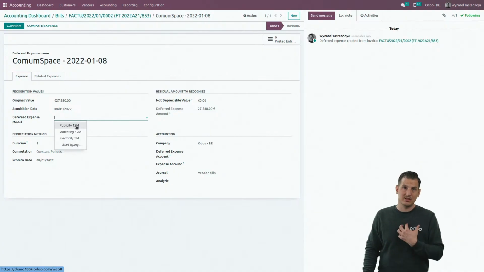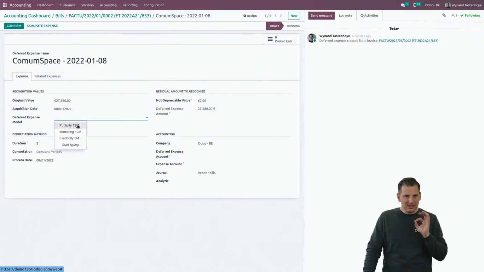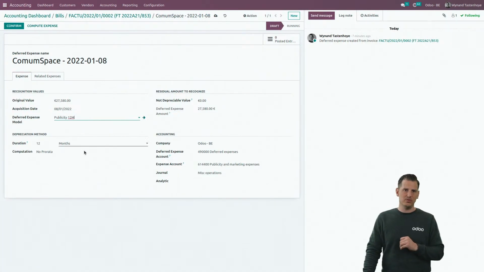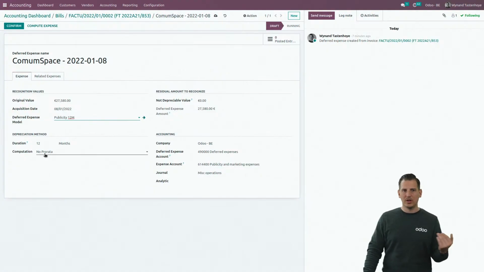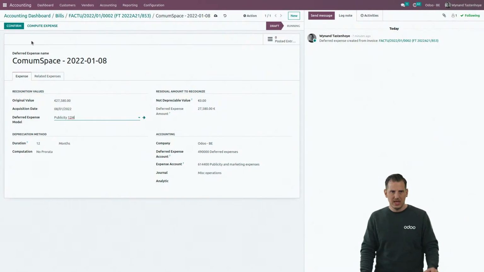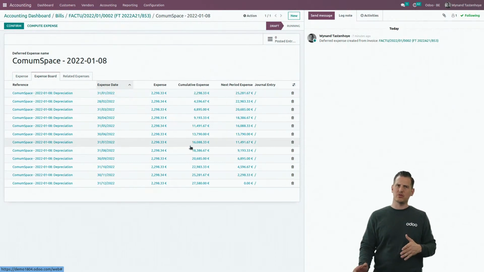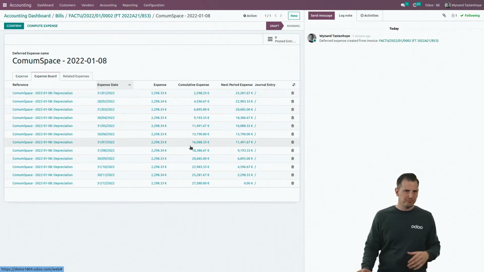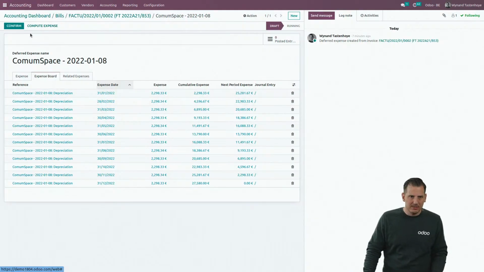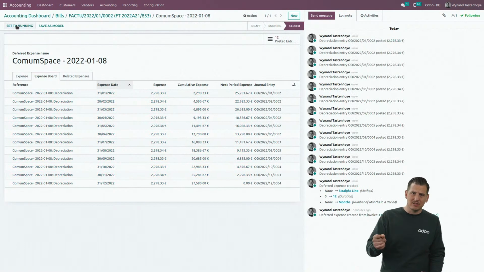For 12 months, I get a bill for 12 months. I just select my model that I created up front, and everything is inherited from the model. So I will create a monthly reversal, 12 monthly reversals on these accounts that are linked to the model. And when I compute the expense, I can see what will be the impact. So I can see that we're going to create 12 reversals spread over 12 months. If I'm okay with that, I can simply confirm, and in a single click, I created 12 miscellaneous entries.